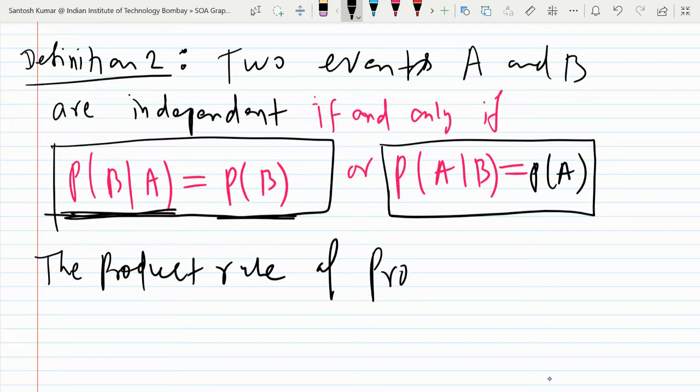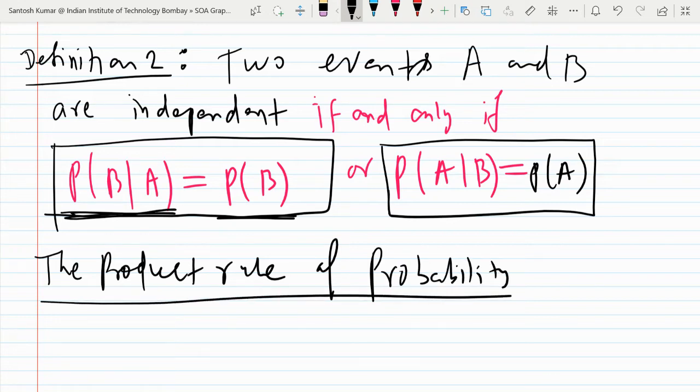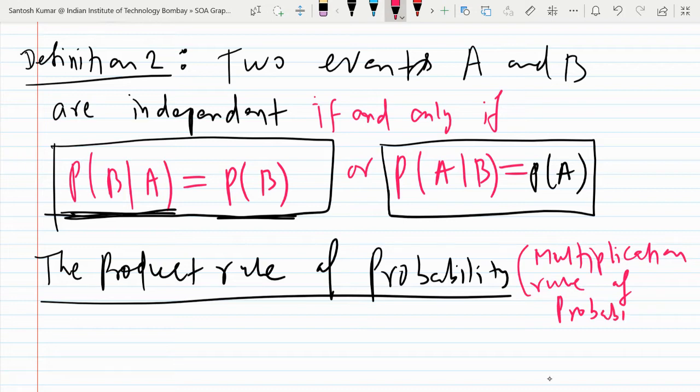So we are discussing the product rule of probability, or we also call it the multiplication rule of probability. Same thing. So what is the meaning of this?